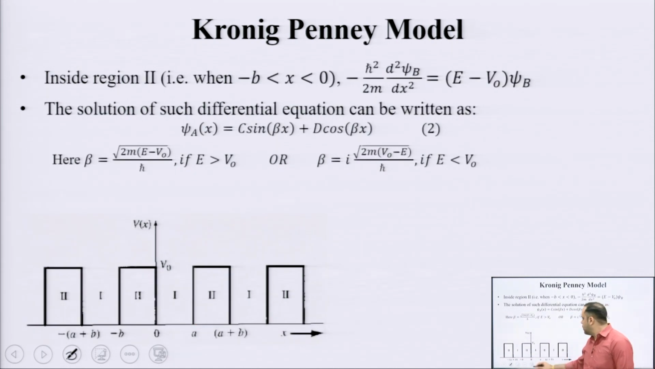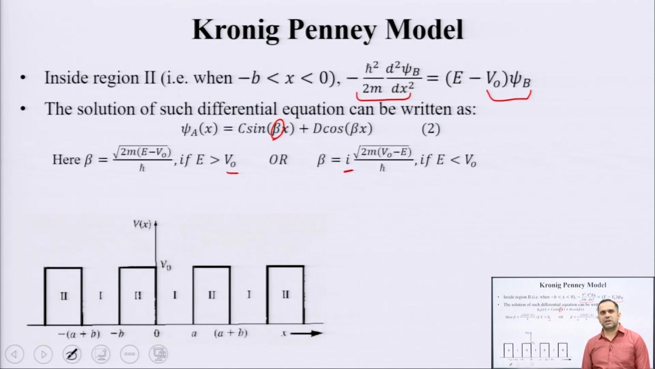Inside region number 2, from minus b to 0, we say that the electron has both kinetic as well as potential energy, and this potential is given by the potential value V naught. Both kinetic plus potential, these two energies are equal to the total energy. The solution of this kind of a differential equation depends on whether E is greater than V naught or E is less than V naught. If E is greater than V naught, this beta constant here can be written as square root of 2m(E minus V naught) by h bar. If E is less than V naught, we get a complex solution, so you use an i here.